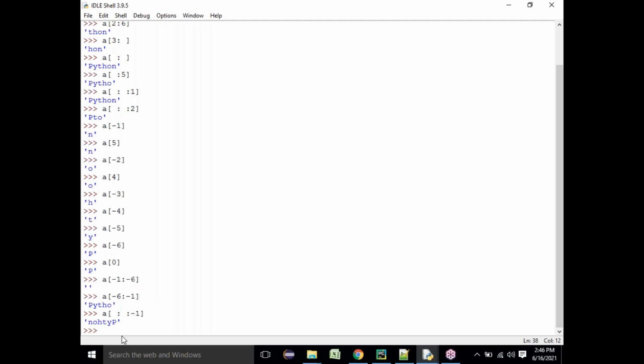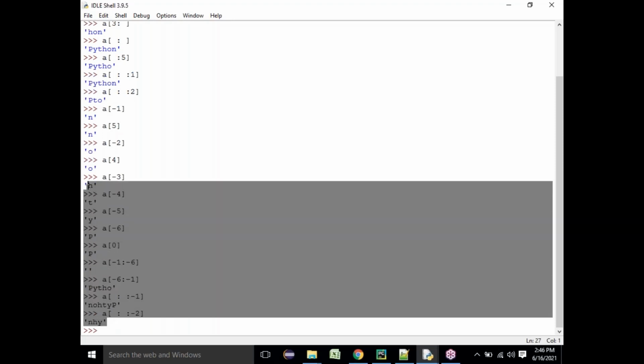If I say +2, it means reading the elements from the front without skipping any. If I say 2, it skips one element but from the front. If I say -2, it is reading from the back, skipping one element from the back. So it prints N, it skips O, H it will print, T it will skip, and Y it will print. Then it will skip P. So that is what you remember. You got it right, everyone?